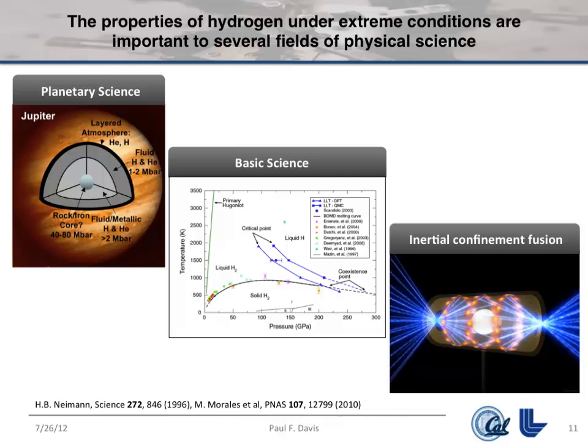I picked it because it's from a recent article published by a former SSGF fellow, Miguel Morales, when he was at the University of Illinois. And it's a hypothesized structural phase transition in hydrogen at high pressure. And that kind of stuff is actually receiving a lot of interest on the computational side. It turns out to be really difficult to study experimentally, and X-rays are a way that you could conceivably look at that. And then, of course, the motivation from the community that I'm coming from, inertial confinement fusion: hydrogen is a fuel in this system, and how it behaves at high pressure is really important.